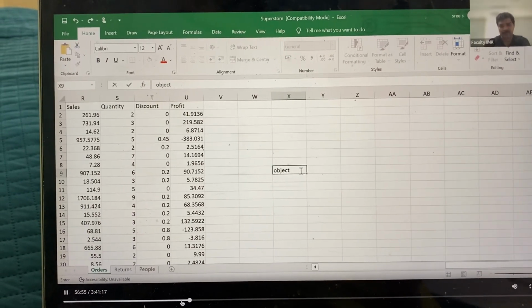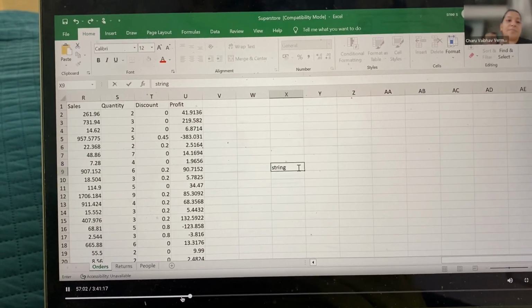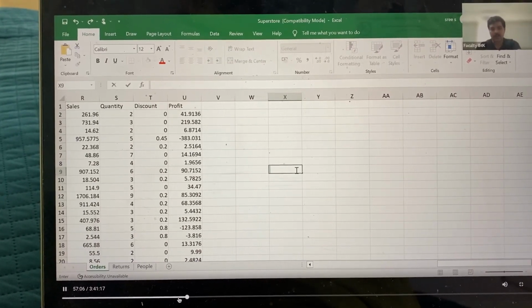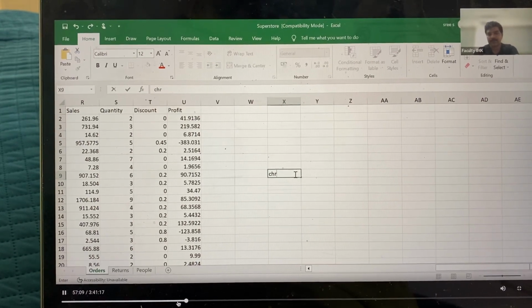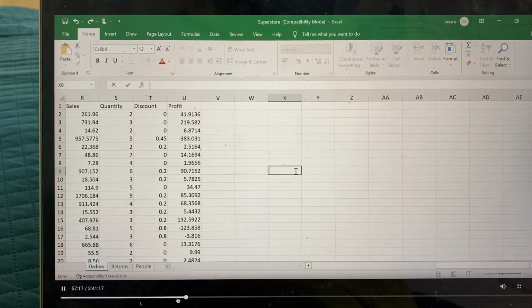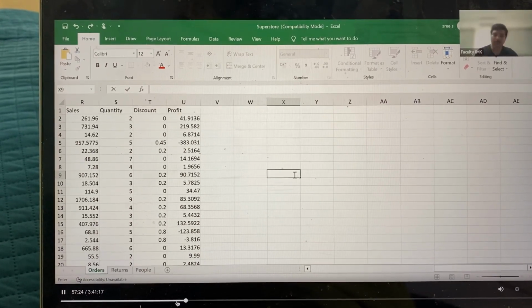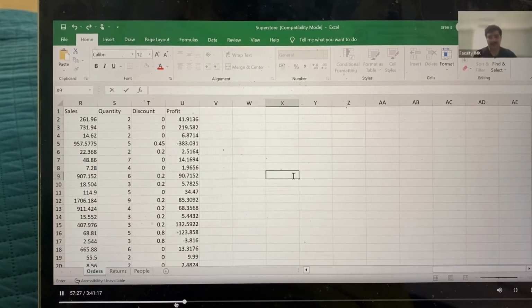Object. And it is also called string. Please note down, okay? And R calls it character. So that's a terminology, but you need to understand that string is the same as character, which is the same as object. Only the terminology varies across platforms. That's it.